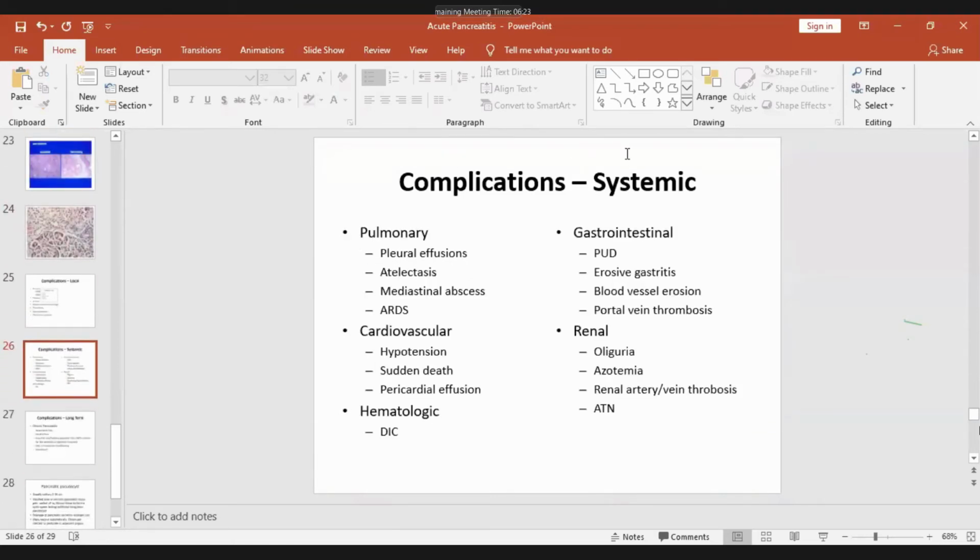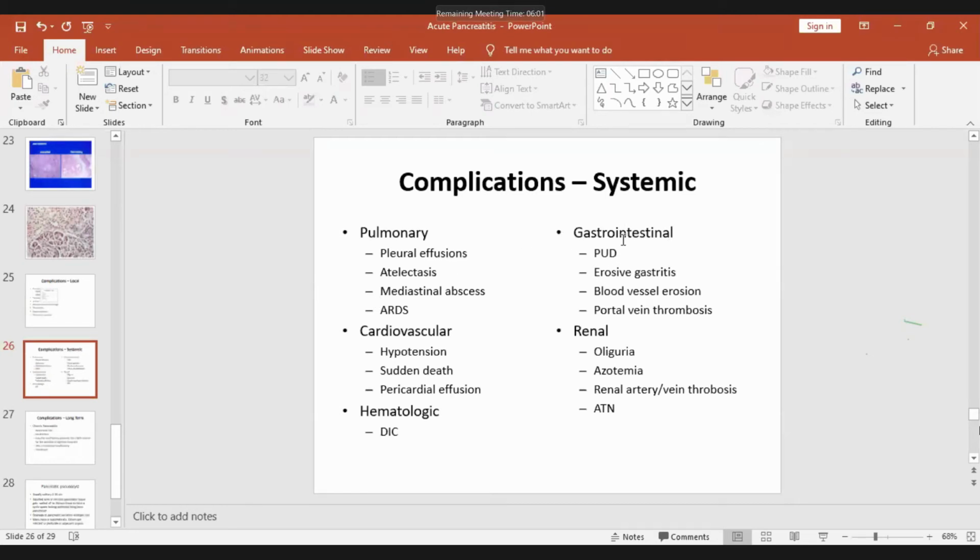Now, systemic complications are pulmonary, cardiovascular, hematological. DIC, cardiovascular hypertension, sudden death, pericardial effusion. Pulmonary is pleural effusion, atelectasis with collapse of the lung, mediastinal abscess, acute respiratory distress syndrome.